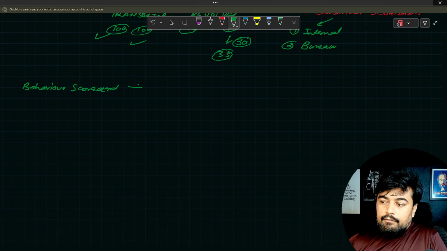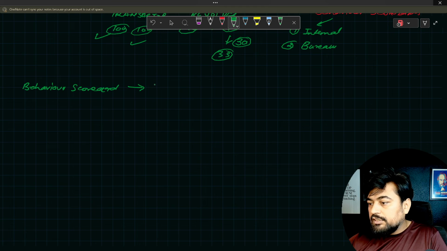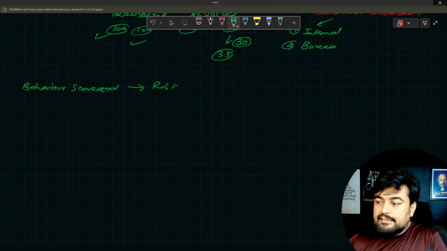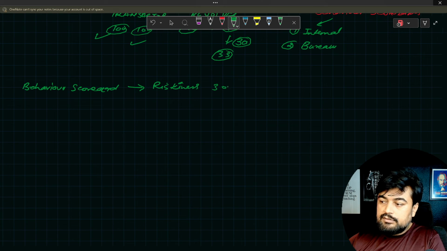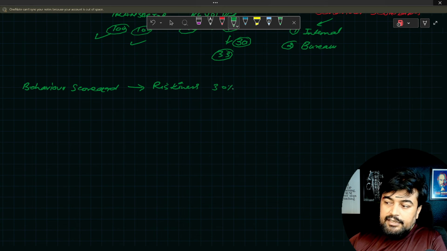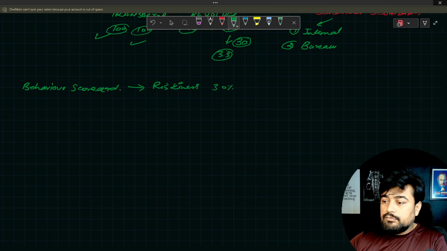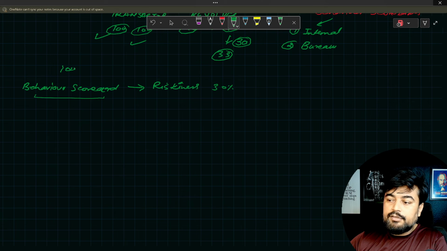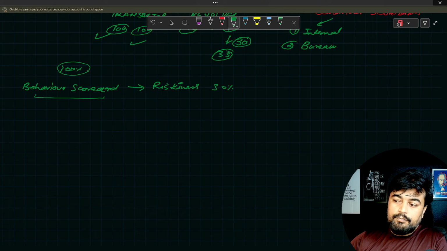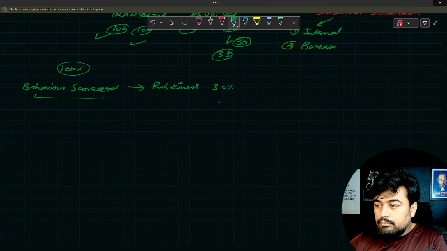So you have the scores for all those things. Let's say riskiness had some score which is 30% out of 100. See, the scorecard is always calculated from 100%. So this is something you should know. So riskiness was, let's say, 30%.